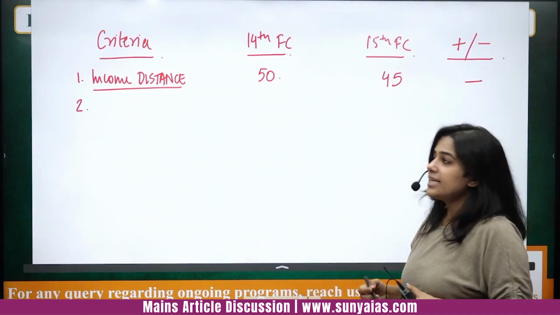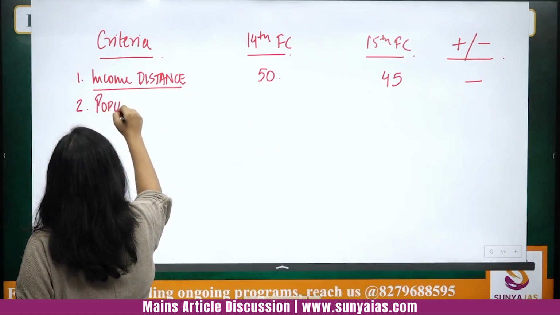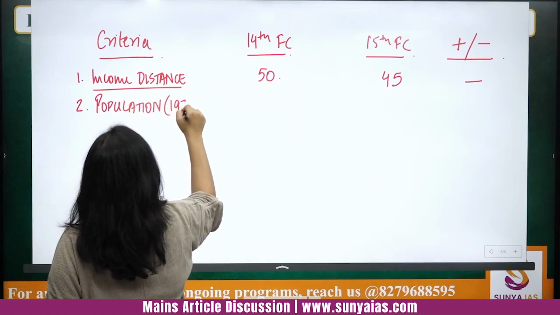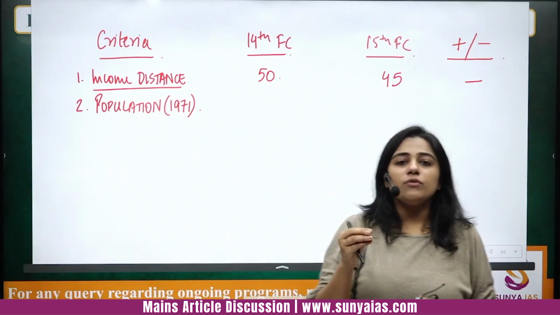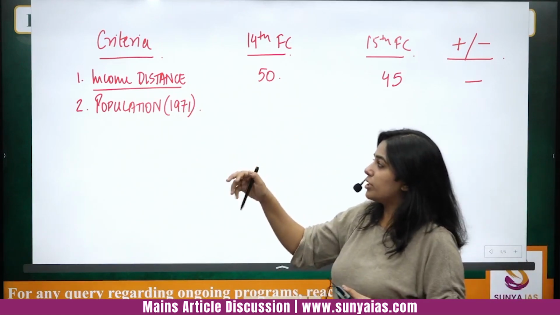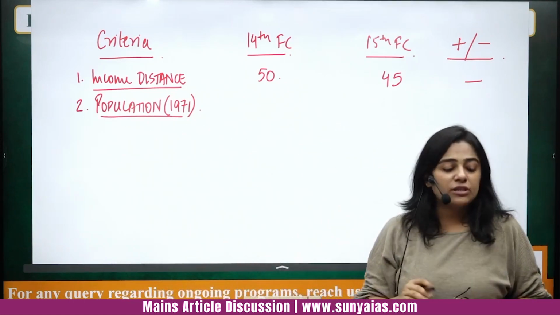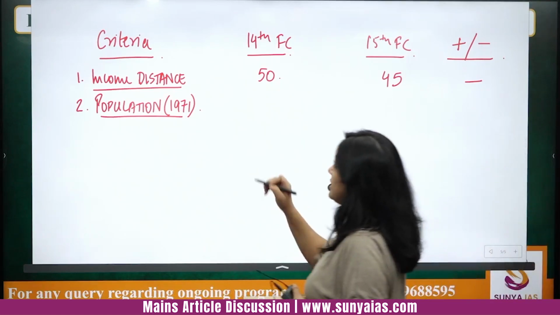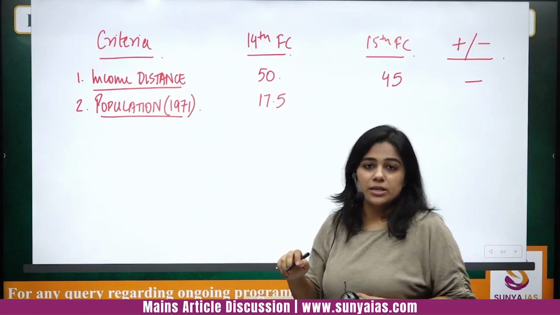The second thing is population, and population of the 1971 census. We all know that the number of Lok Sabha seats have been fixed according to the 1971 census. Till the 14th Finance Commission, the weight given to this was about 17.5 points.